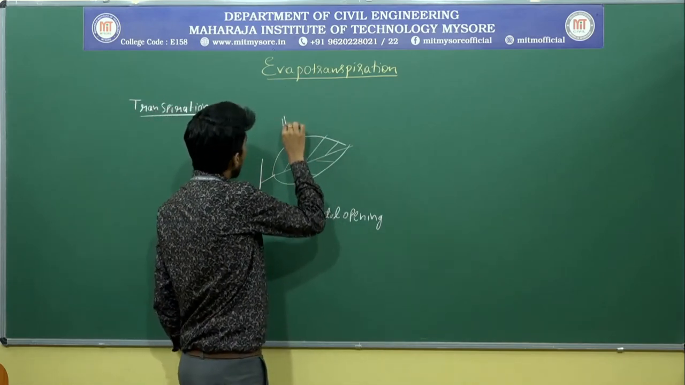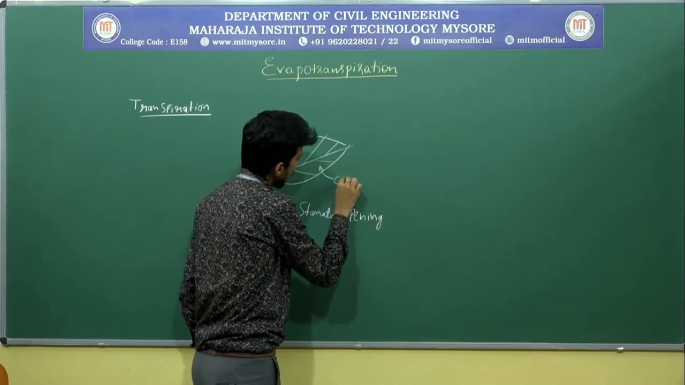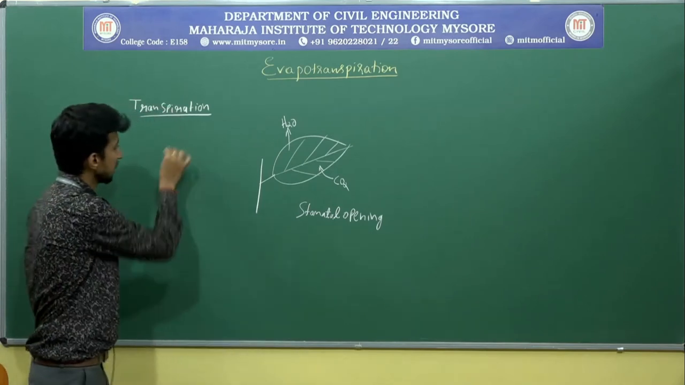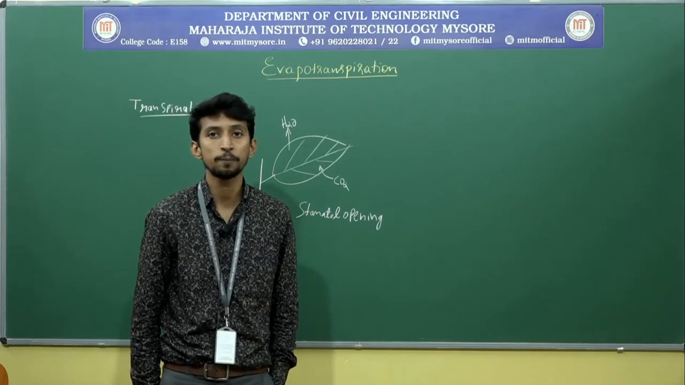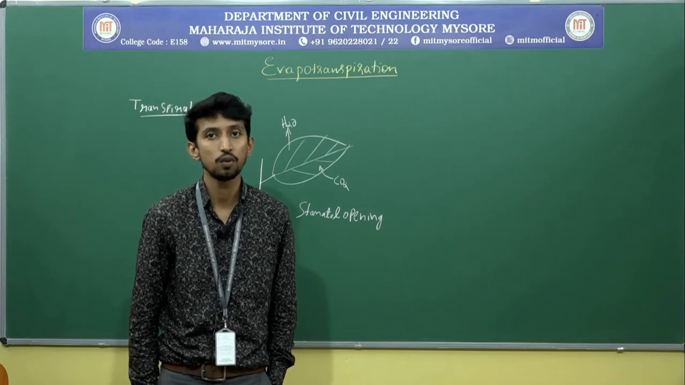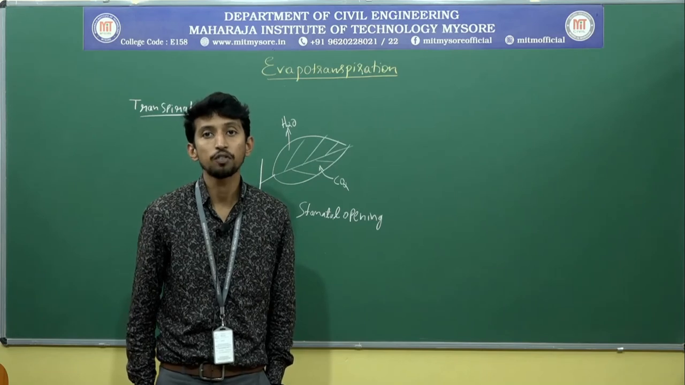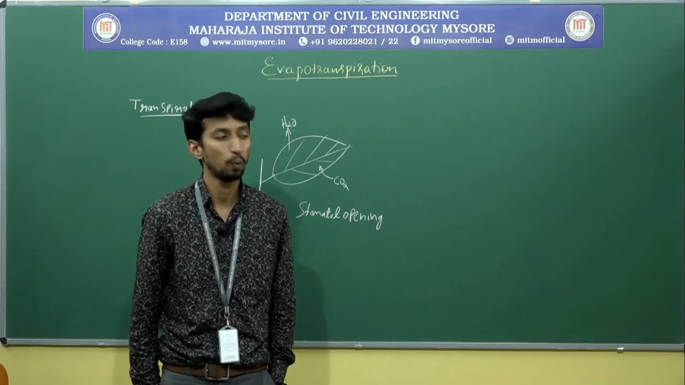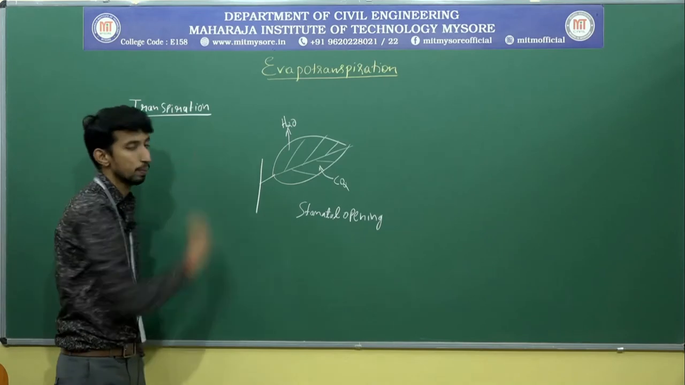What will happen? Water will be lost and carbon dioxide will enter through the stomatal opening. This process is called transpiration. Transpiration is defined as a process in which water is removed from the stomatal opening of the living plant and converted to vapor. Now you understand what is transpiration.